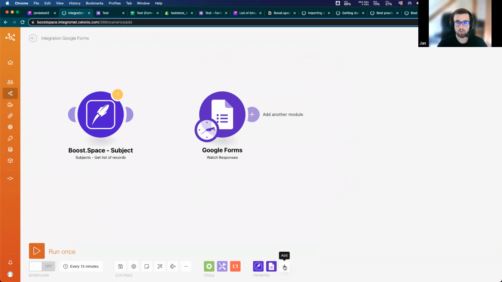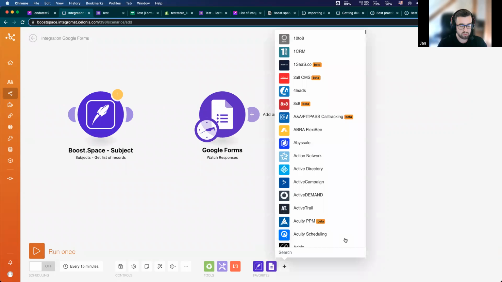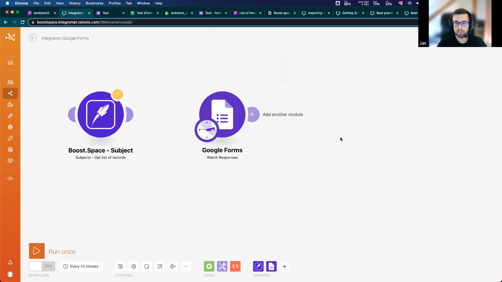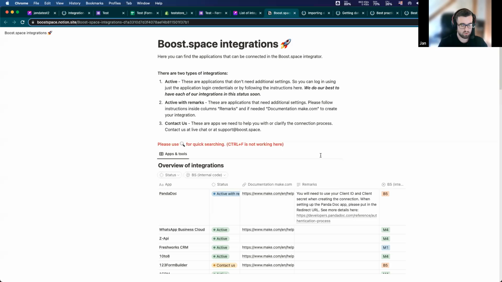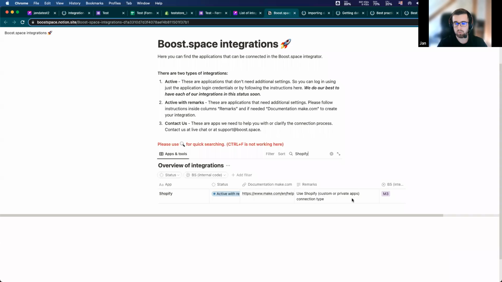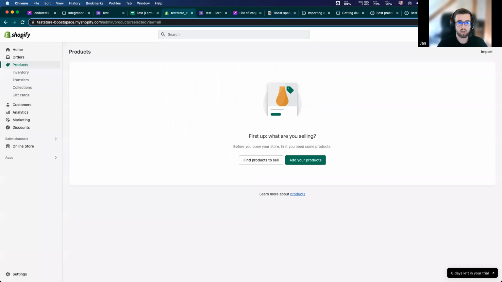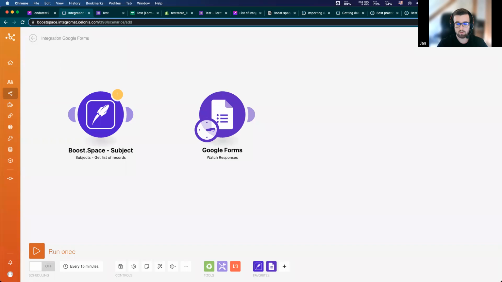And the third connection type, as you can see here, is a type of active with remarks, and I will use Shopify. As you can see, it's active with remarks, and I need to use my own custom app. So I already created a Shopify account. I created my custom app here to get some API token, and I will show you here how to connect it.